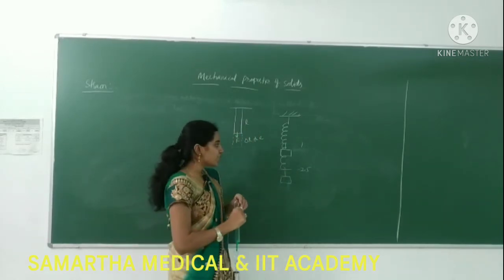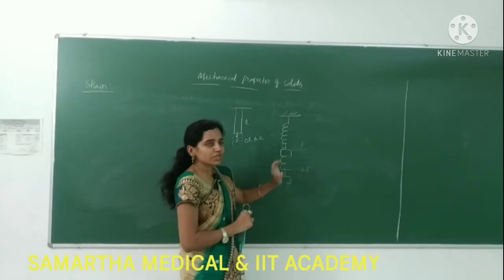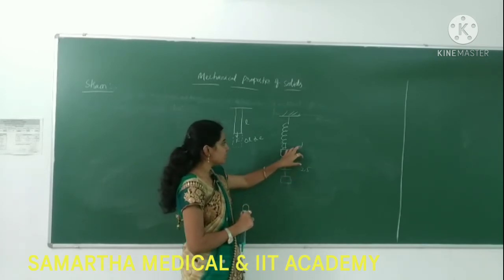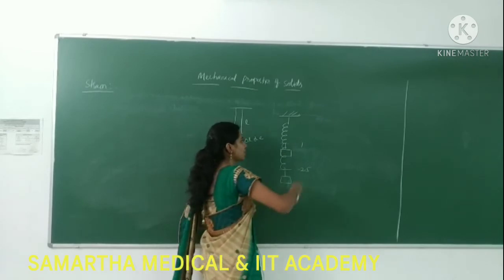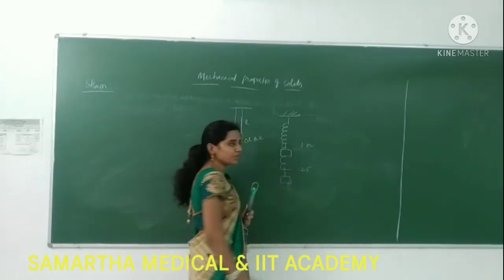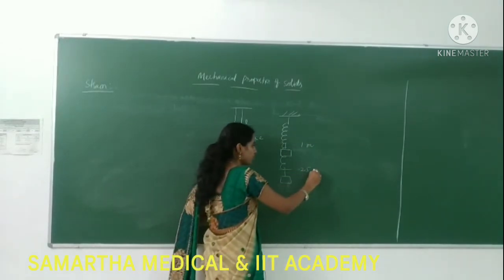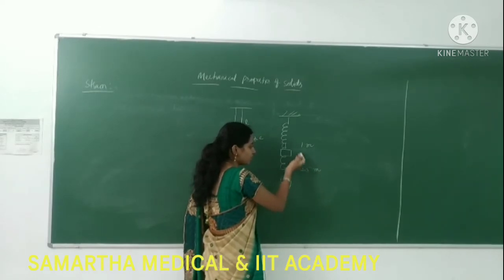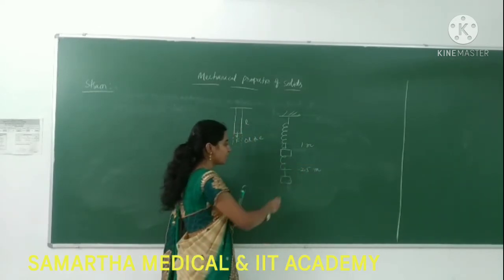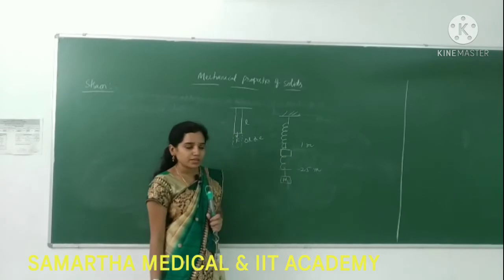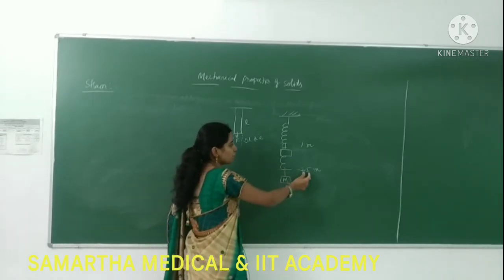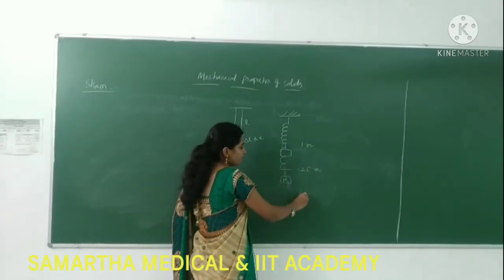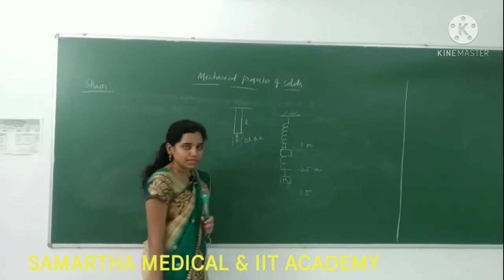Strain means change in dimensions to the original dimensions. The original dimension here is 1 meter. It becomes 2.5 meters whenever I apply some mass here. Then delta L is 2.5 minus 1, which is 1.5.